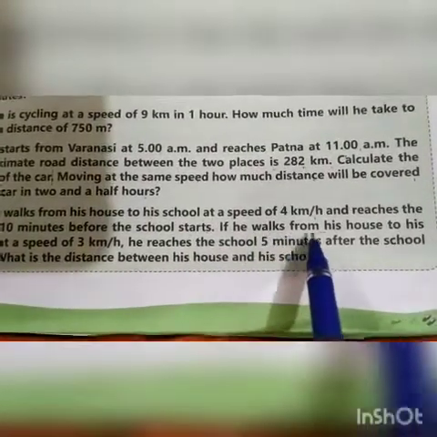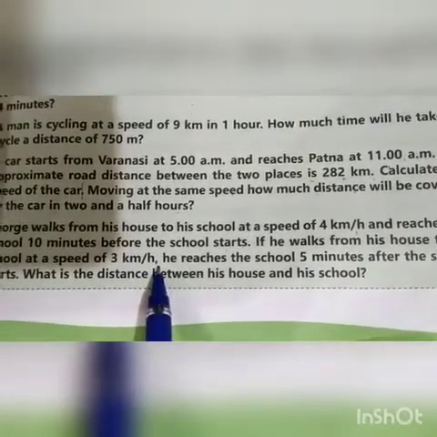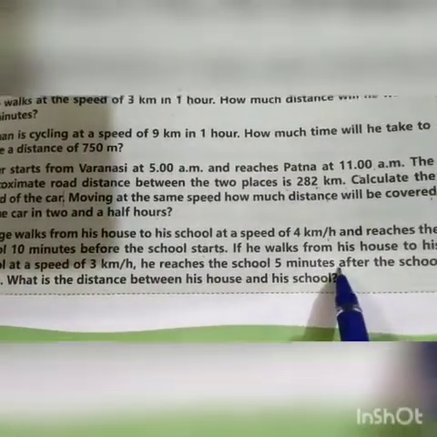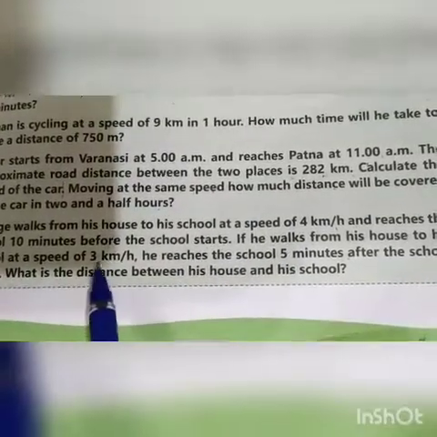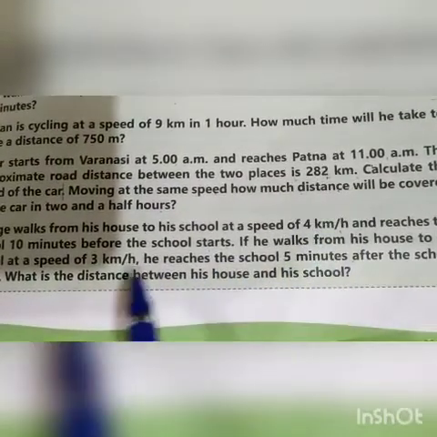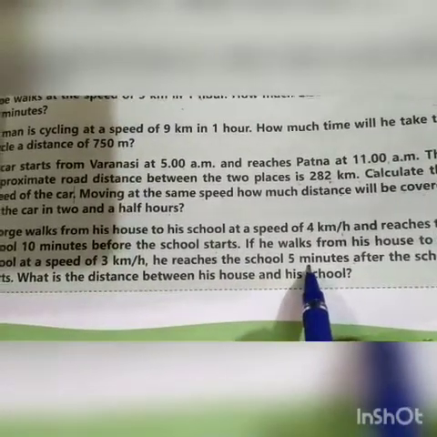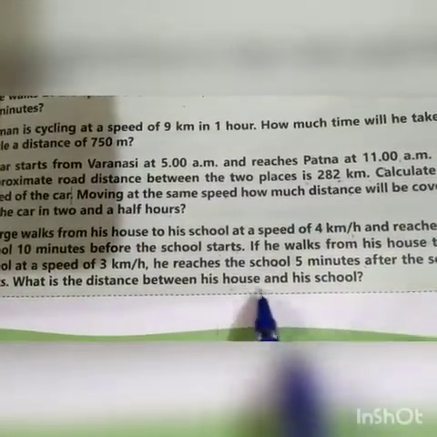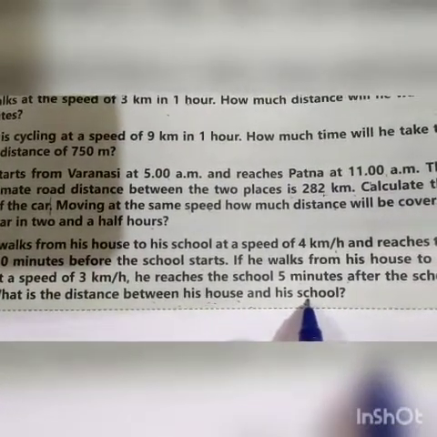And if he walks from his house to his school at a speed of 3 km per hour, he reaches the school 5 minutes after the school starts. Means if he decreases his speed from 4 km per hour to 3 km per hour, then he becomes 5 minutes late. So what is the distance between his house and his school?